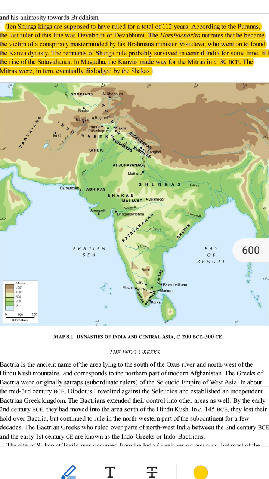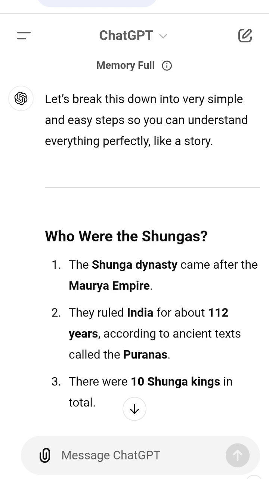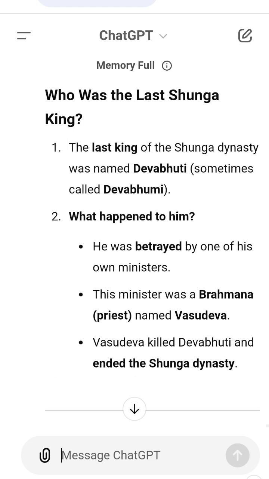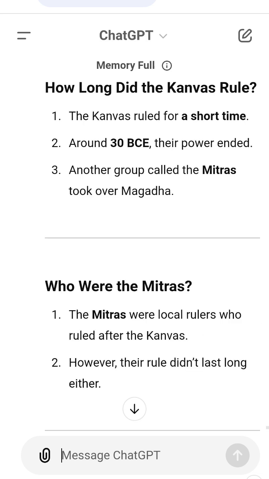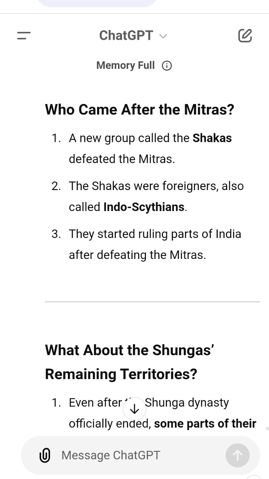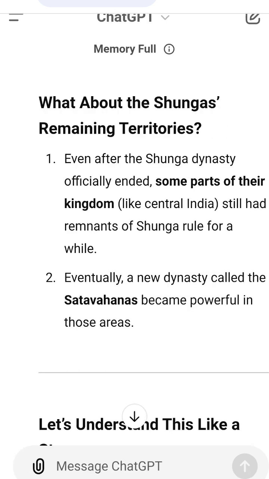Examples to make it clearer. Dynasty changes: think of the Shunga dynasty as a company, and Devabhuti was the CEO. The Brahmana minister Vasudeva was like an employee who fired the CEO and started his own company, the Kanva dynasty. Later, other companies, the Mitras and Shakas, came and took over. Remnants of Shunga rule: even after a company shuts down, some of its old offices might still operate for a while. That's what happened with the Shunga territories. They survived in central India for some time.